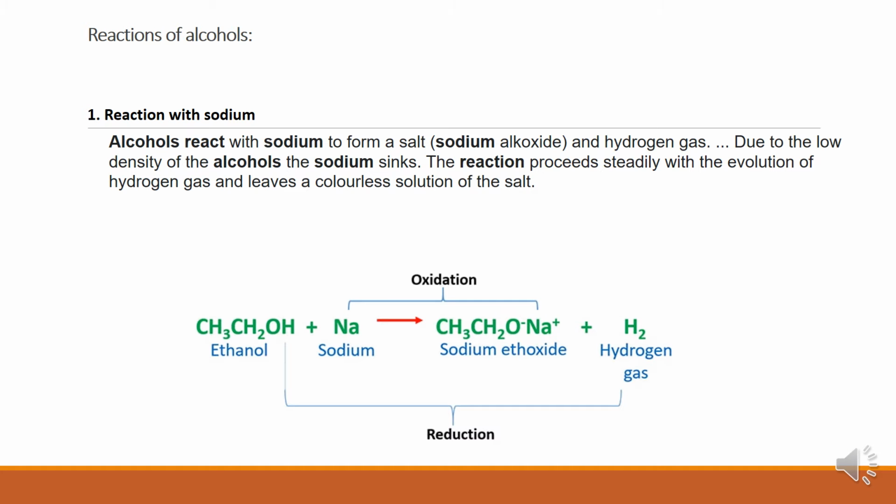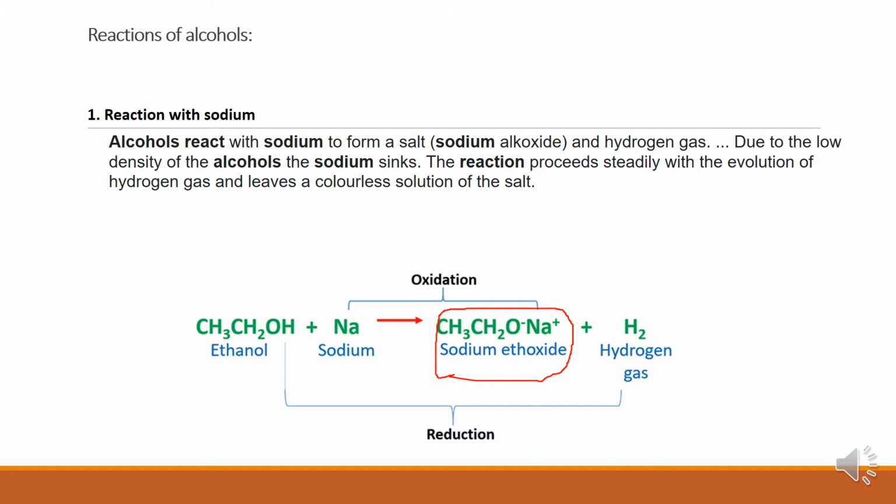Now let us move on to another important part of the alcohol chapter. It is the reactions of alcohol. Here we have compiled many reactions. The first one is the reaction with sodium. Alcohols react easily with sodium to form a salt, sodium alkoxide. Suppose ethanol is treated with sodium to give sodium ethoxide, which is a sodium alkoxide.